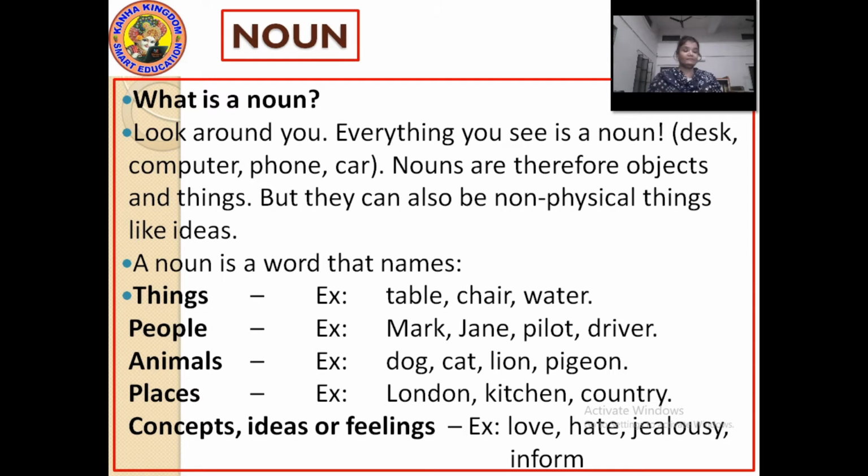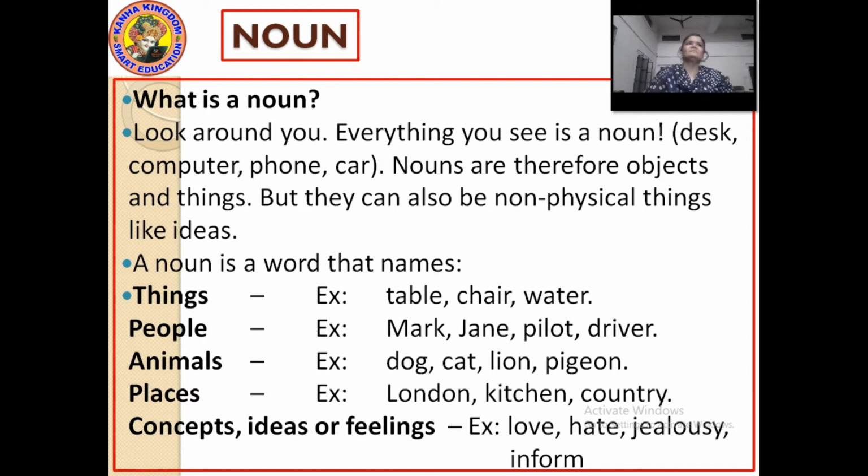Everything you see is a noun. Okay? Whatever you are seeing with your eyes, everything is a noun. If I ask you the definition of the noun, you would say the name of the person, place, animal or thing is called a noun. Or in simple words, you can say whatever you see with your eyes around you is a noun.